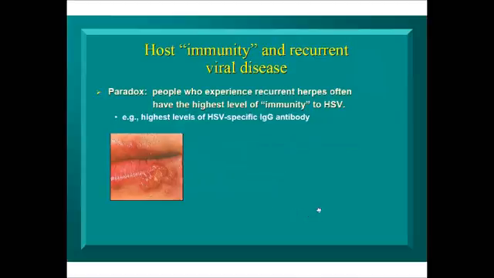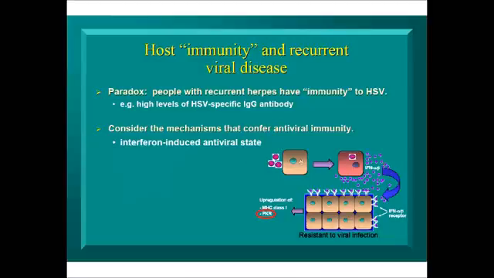The paradox that was raised by physicians in the 1970s and 1980s, before we knew all the details, is that, it's strange, but people who experience recurrent herpes often have the highest levels of quote-unquote immunity to HSV. What they meant is they had really high levels of HSV-specific antibody, which you think would protect these people against getting these recurrences. That's what antibodies are supposed to do. But if you really think about the mechanisms by which the antiviral immune response works, this really isn't that much of a paradox. So here's the reality.